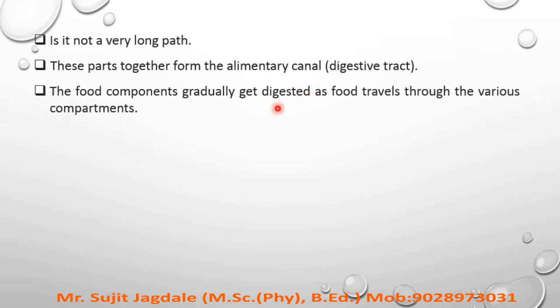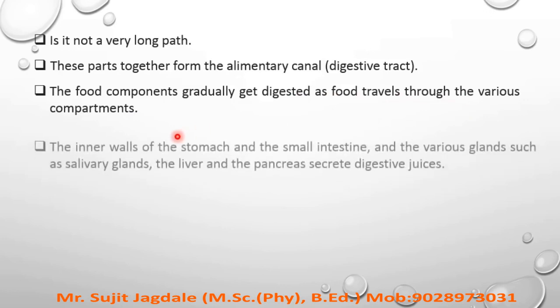The food components gradually get digested as food travels through the various compartments. That means they are not digested at a time. They are digested gradually, one by one, step by step, as food travels through these various compartments.